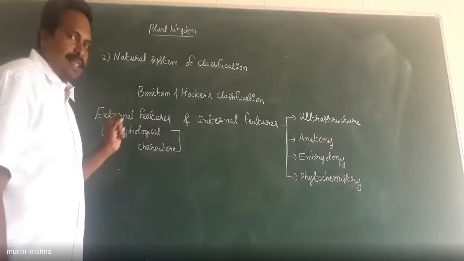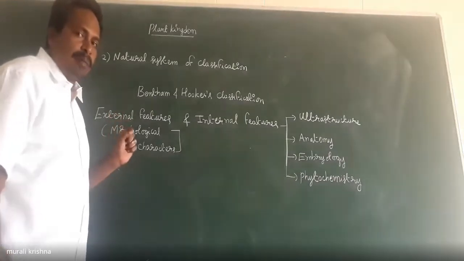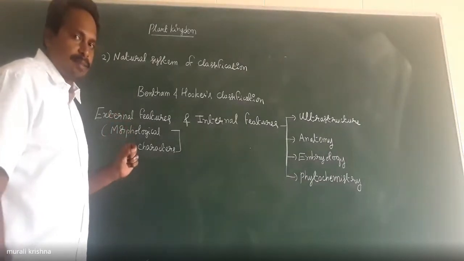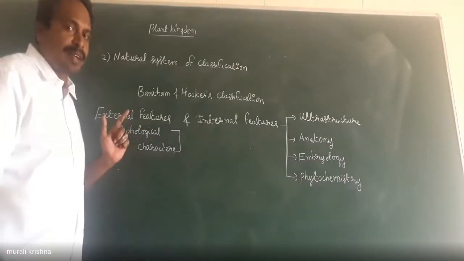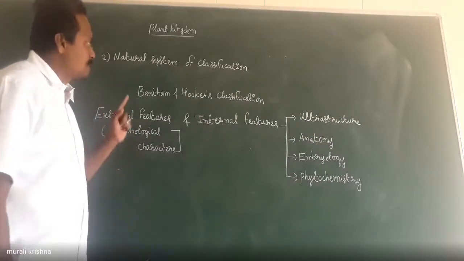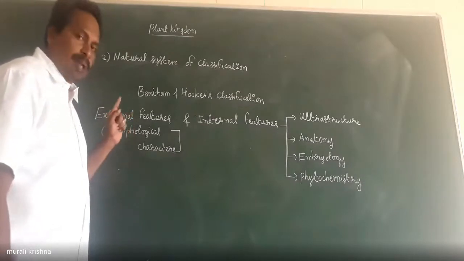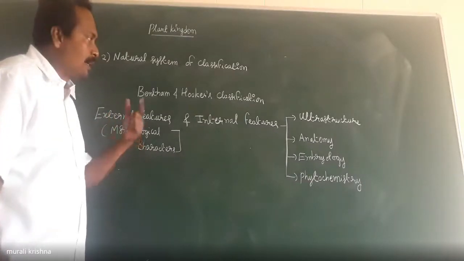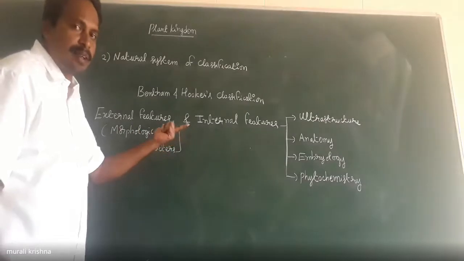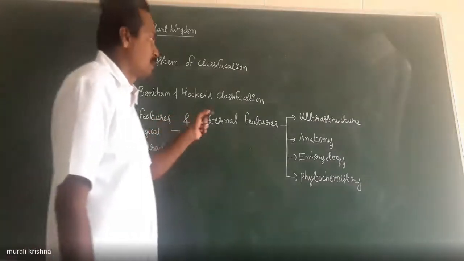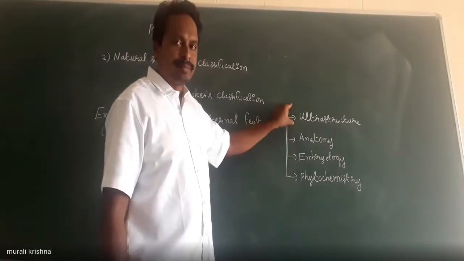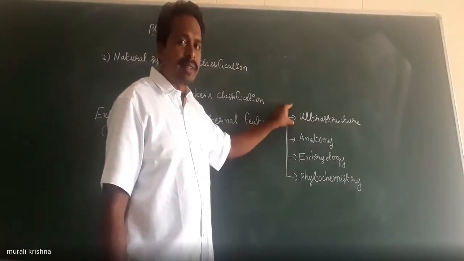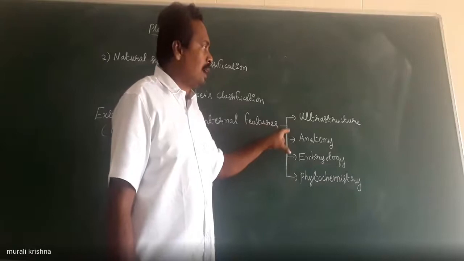In the artificial system of classification, only morphological characters are considered. Whereas in the natural system of classification, both the morphological external features and internal features are considered for the classification of plants. The internal features like ultrastructure of the cell.